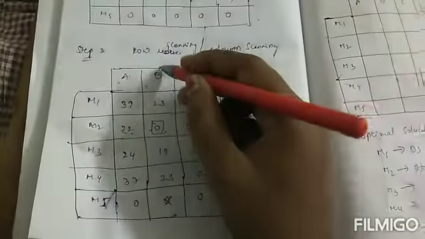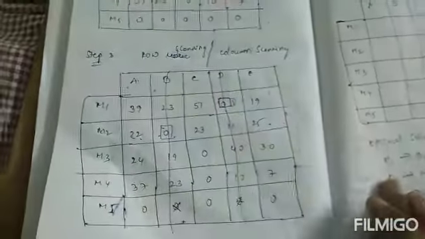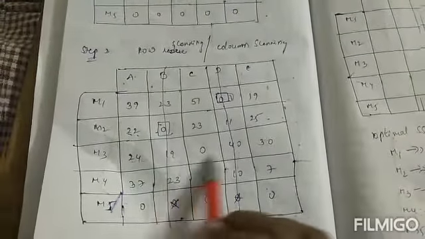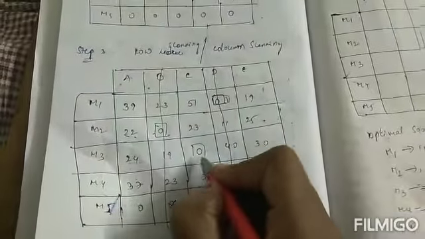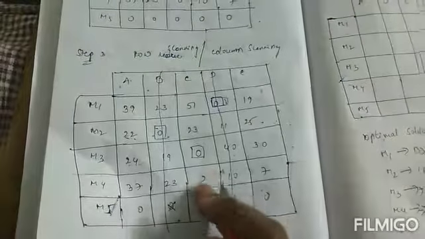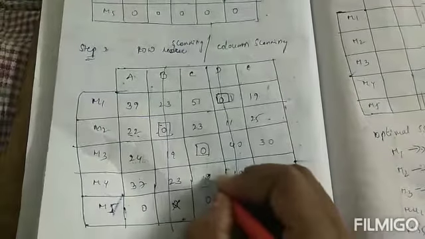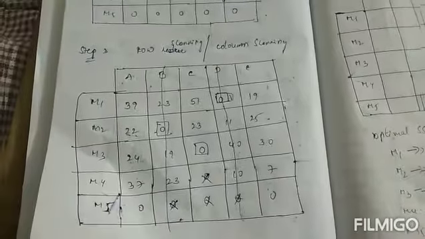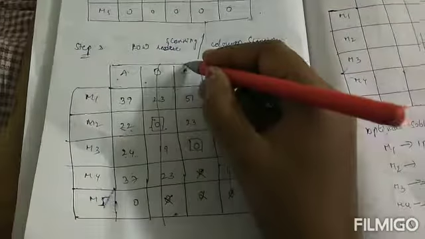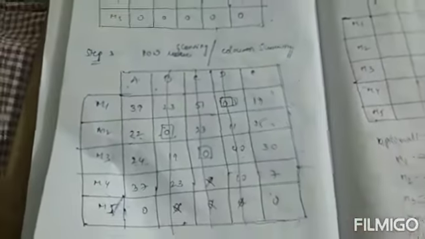So I will cancel that column B. Next I will check another row. In this row also I have only one zero, but I will check column-wise. In this column I have two zeros, so I cancel these zeros and cancel this entire column C.